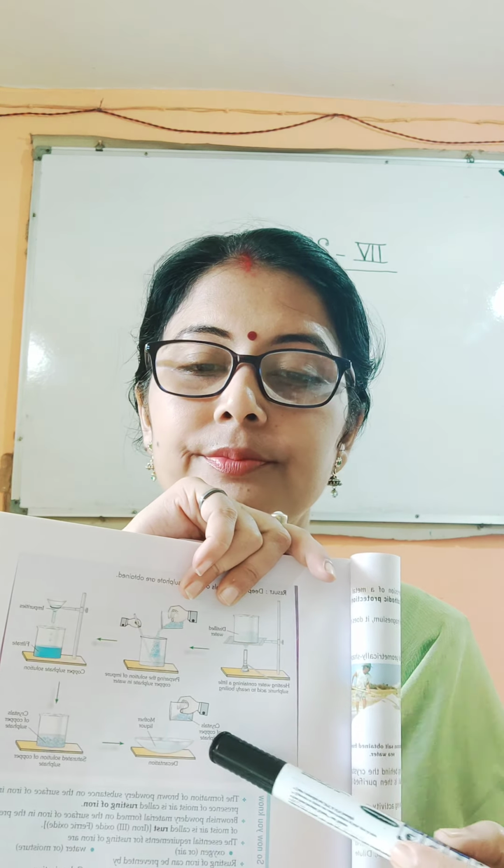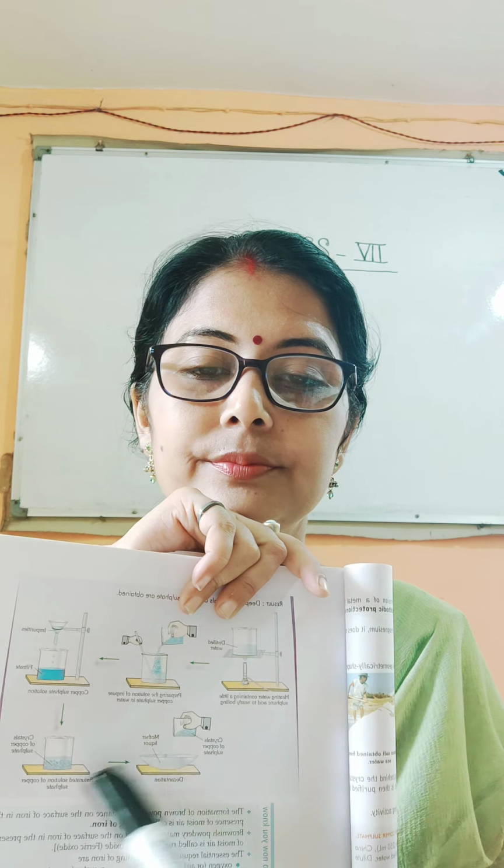And one last, on page number 90, that is the crystallization process: to obtain crystals of copper sulfate from a crude sample of copper sulfate. Pages 90 and 91. You have to draw this figure, crystallization, stepwise, and write down. So from this chapter, physical change and chemical change, you have to write 4 activities in your practical file.